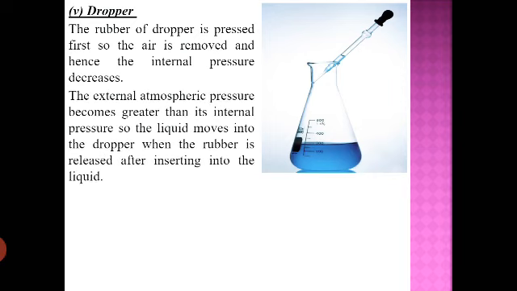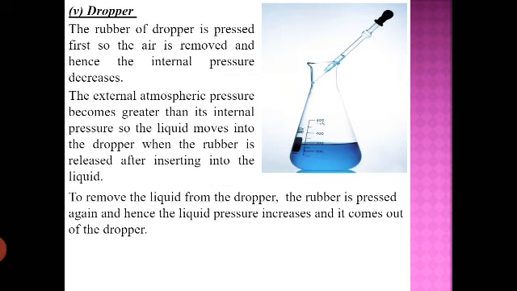So first you press, and then you insert this dropper into the liquid, and then you release the rubber, that is also called the bulb. So when you release the rubber, more space will be created, and the pressure will decrease further, and then what will happen? The liquid will finally be taken into the dropper. So first you press it so the air can be removed, then you release it so that the pressure can decrease further, and then the liquid will be drawn in.